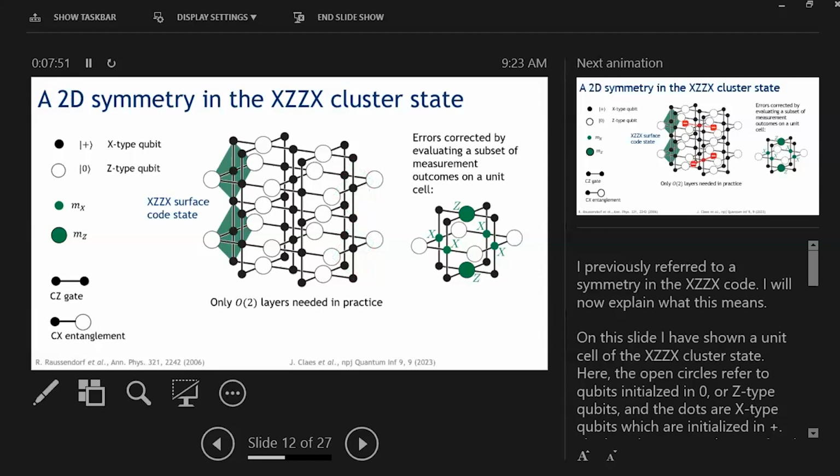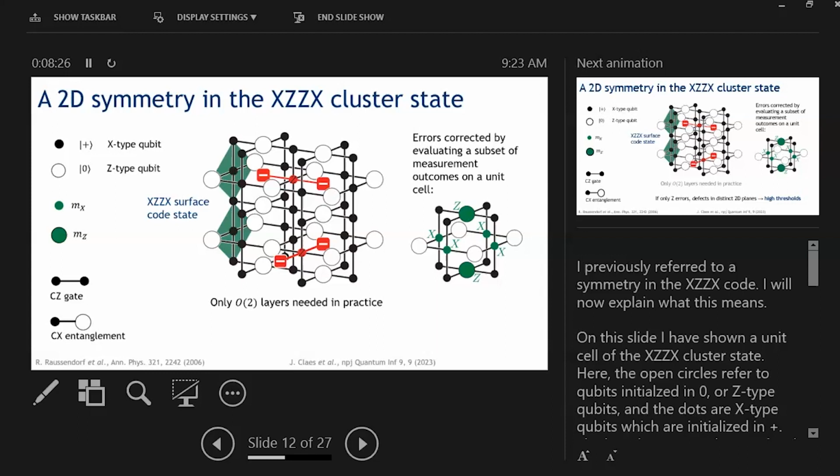What kind of syndromes do errors in this cluster state produce? Specifically, let's look at Z errors. Z errors anti-commute with the X measurements that surround the vertical faces of this unit cell. As a result, if we have Z errors, then we have pairs of syndromes or defects pairing horizontally from left to right across our cluster state or going into the horizontal plane of our cluster state. There is no Z error in our cluster state which will create a vertical pairing of defects across horizontal planes.